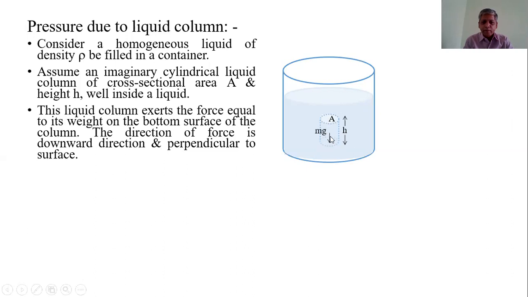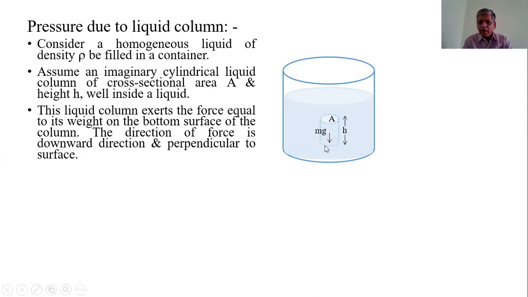That force is normal to the surface, perpendicular to the surface, and along the downward direction. Therefore due to this weight of the liquid column,